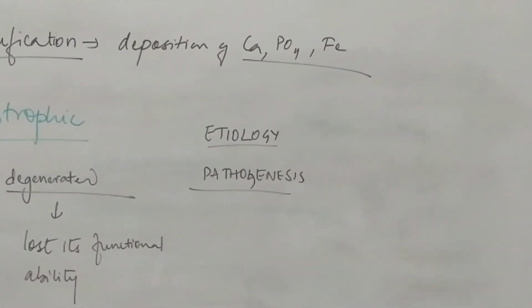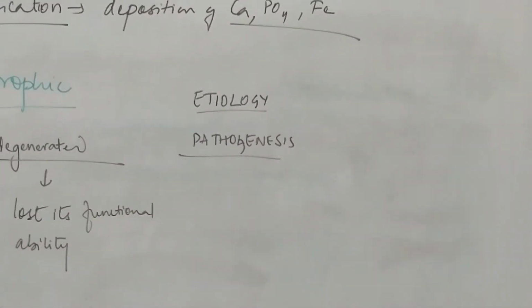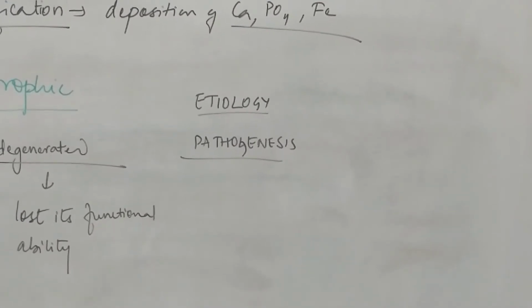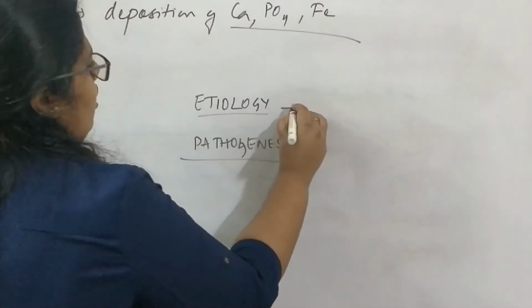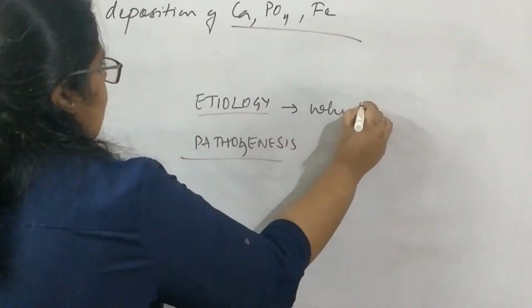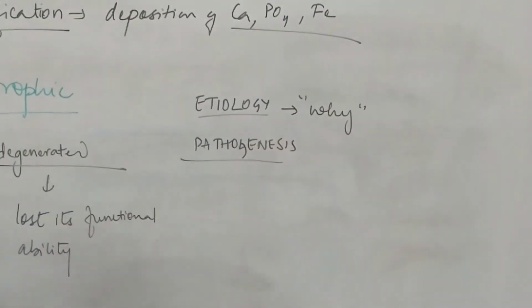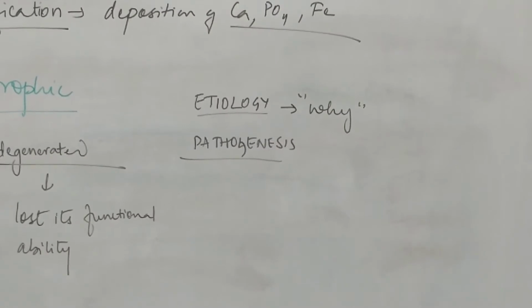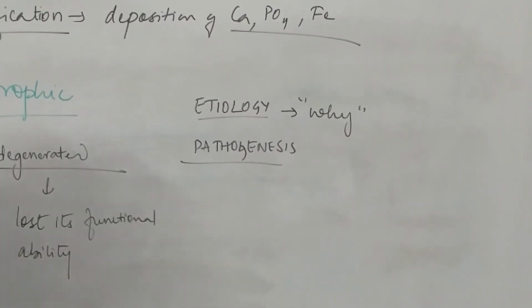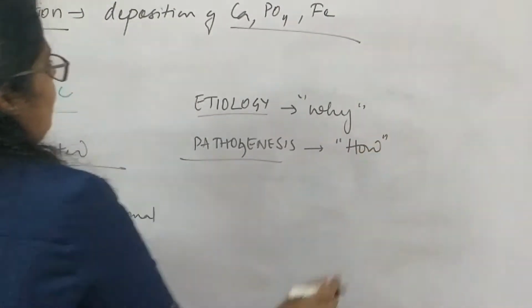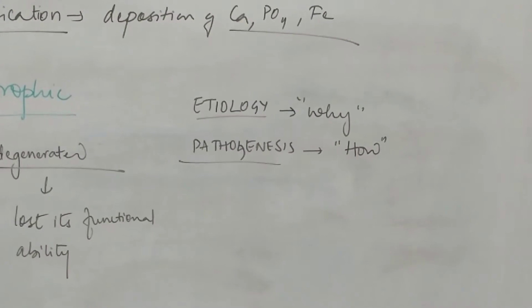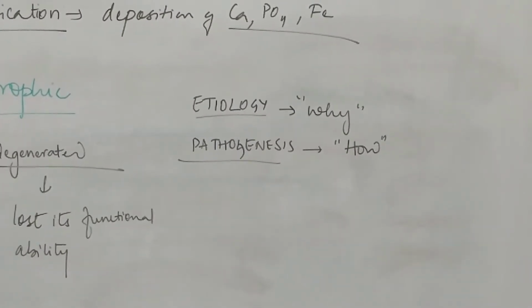Both of these terms are related to a disease. Whenever we talk about the disease, we mention these terms. But etiology is why the disease has occurred. The question why is answered by describing the etiology of the disease, whereas how the disease has occurred is answered by describing or learning the pathogenesis of the disease.